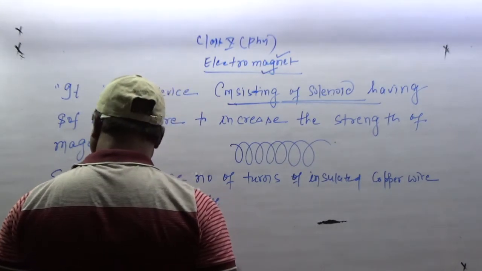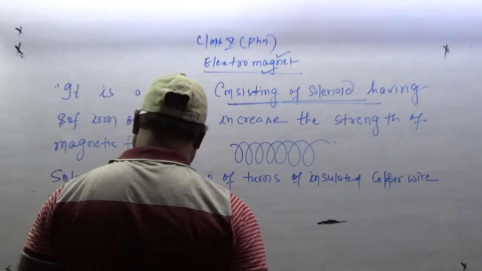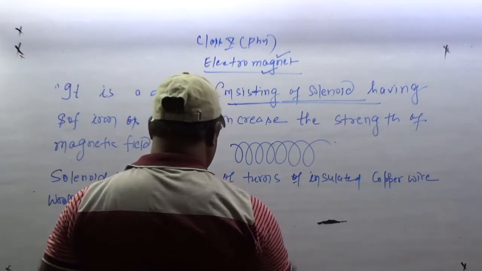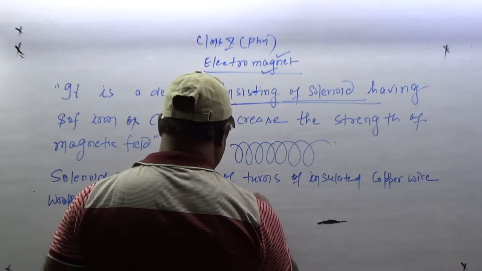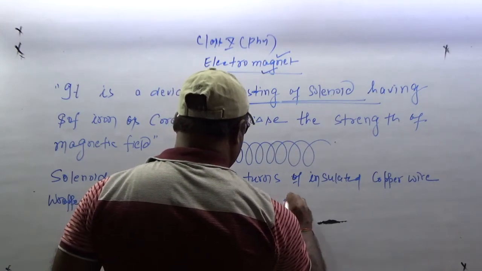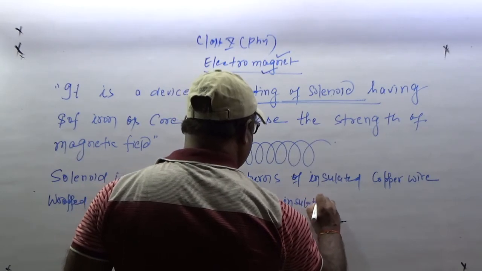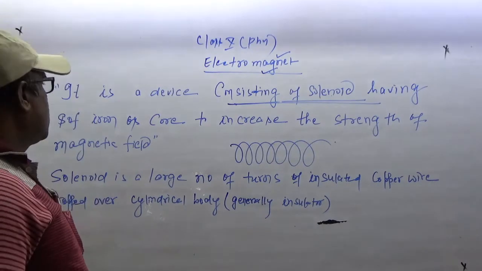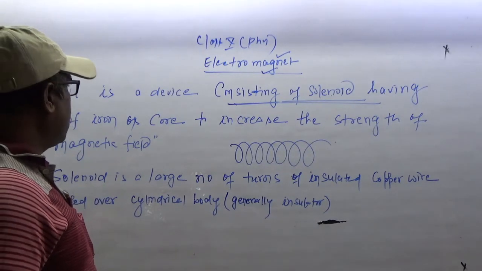Generally we take an insulated body. Alright? The body that we take is generally insulated. Alright? So, did you understand this?